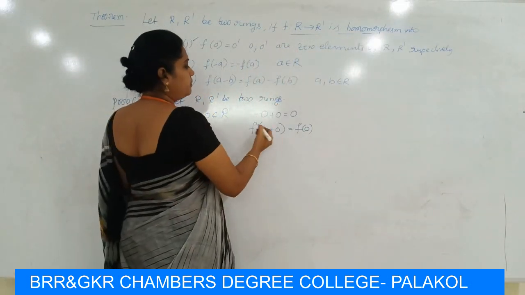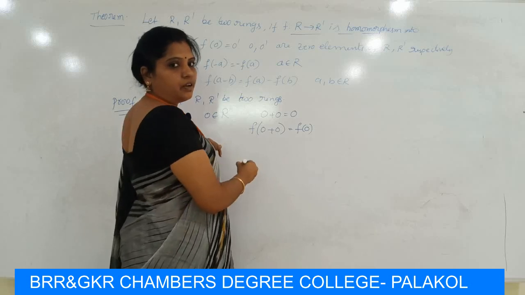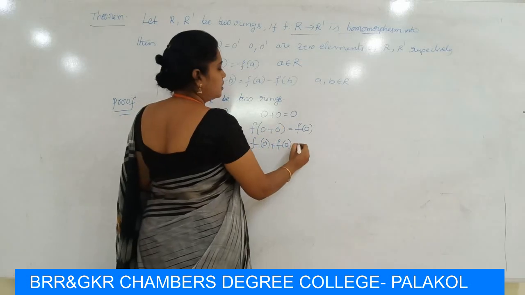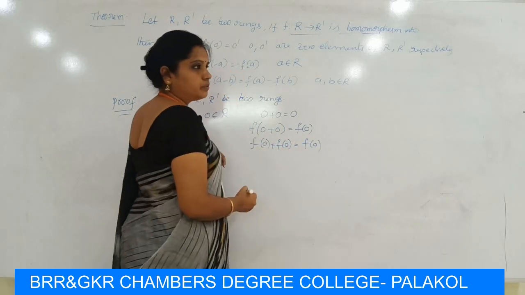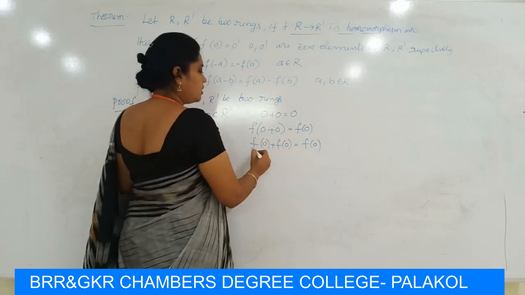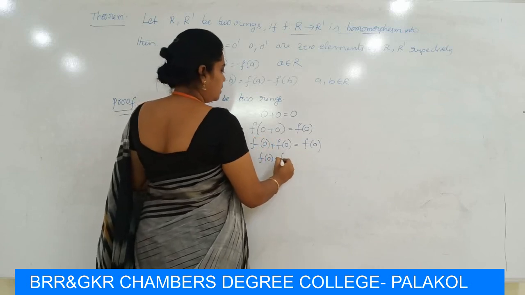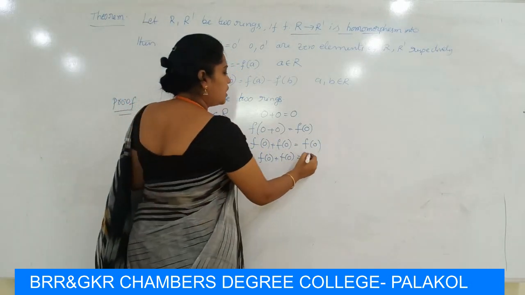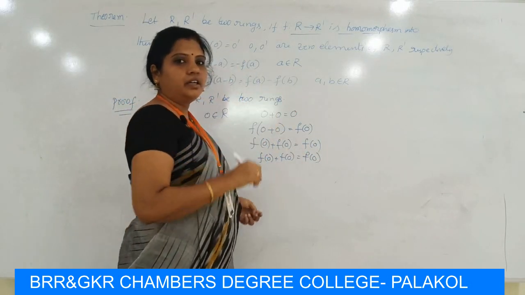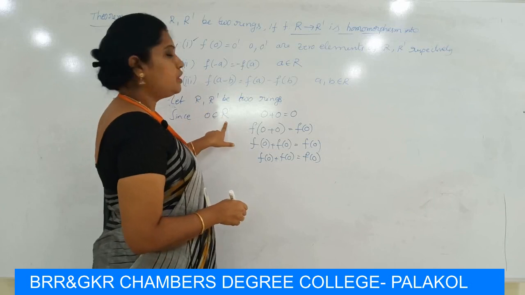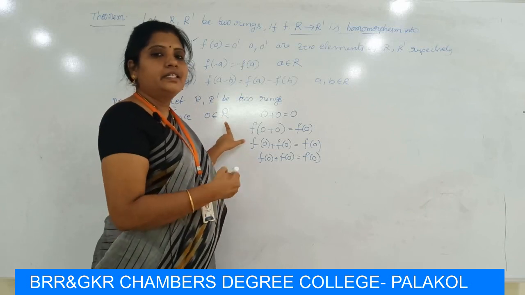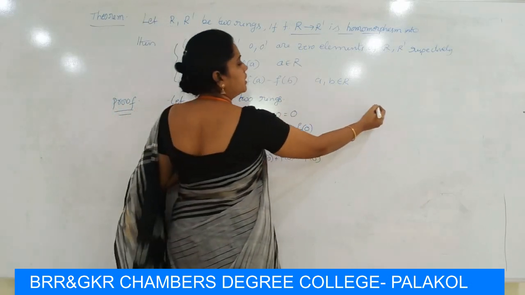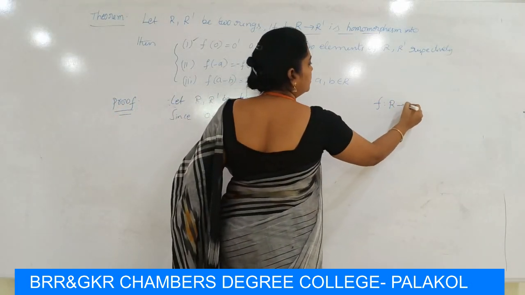So by the homomorphism first condition, f of 0 plus 0 is equal to f of 0 plus f of 0, and this is equal to f of 0, which is an element of R dash, because 0 is an element of R and its image f of 0 is an element of R dash. Here the mapping is from R to R dash.